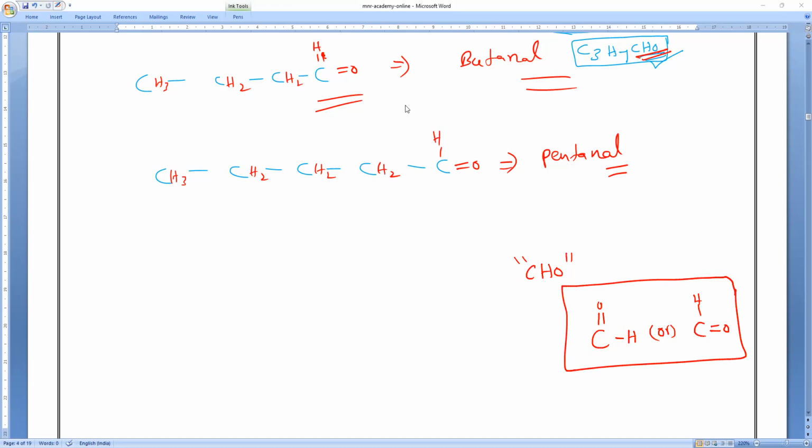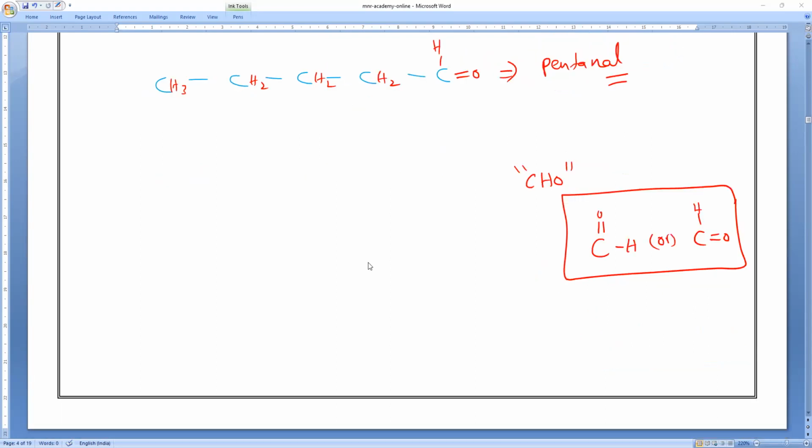The only point you need to remember is this: carbon satisfies 4 bonds, hydrogen satisfies 1 bond, and oxygen satisfies 2 bonds. Other than this, never bother about anything. Just remember that oxygen needs to satisfy its valencies. That's all. So this is what aldehydes are about.